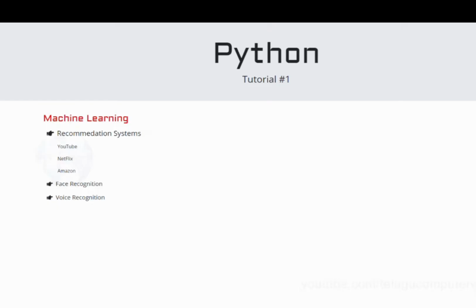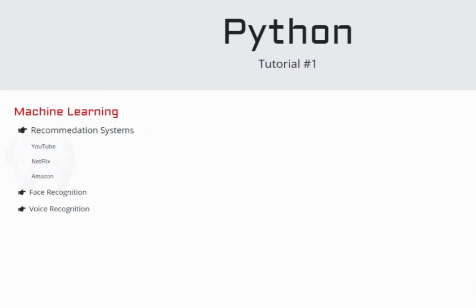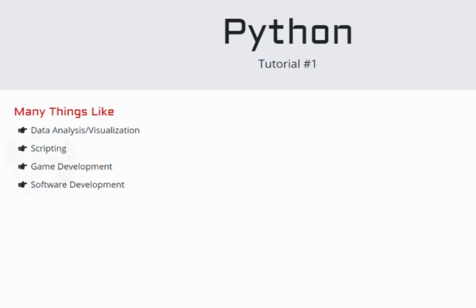So, in this way, machine learning is useful for us to implement various things like voice recognition and more. And, as I said, we do machine learning with it, right? And next, many things like data analysis, visualization, scripting, game development, software development, all these we have already said that we can do through Python, right?